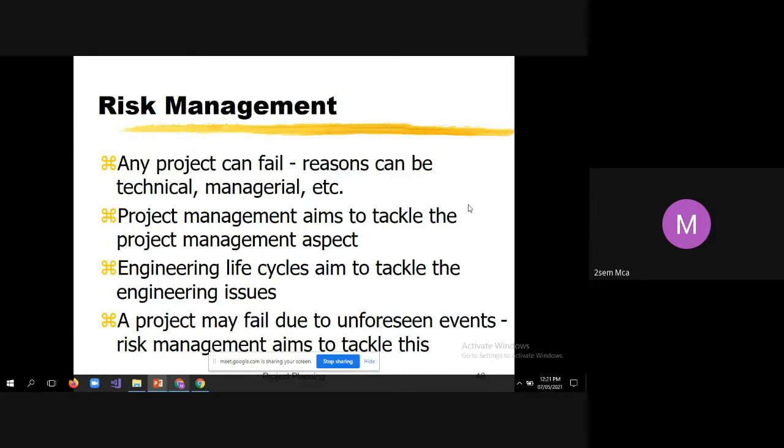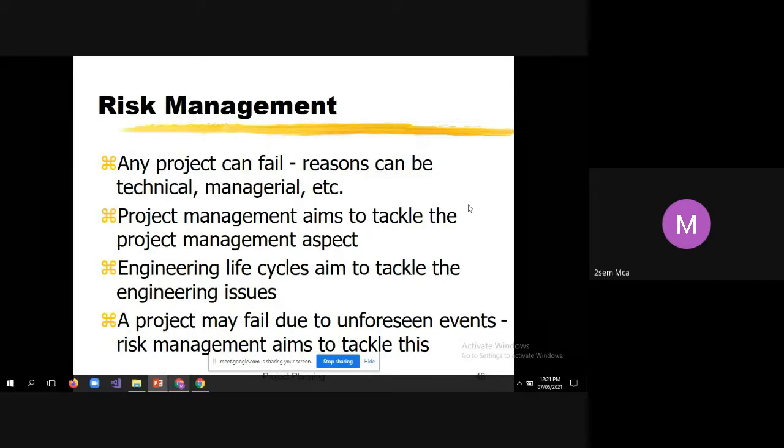Any project can fail. Reasons can be technical, managerial, and so on. When you, as a company, take up any project, there are always many reasons why it may fail. Some reasons may be technical, managerial, sometimes financial, or lack of resources, and so on.